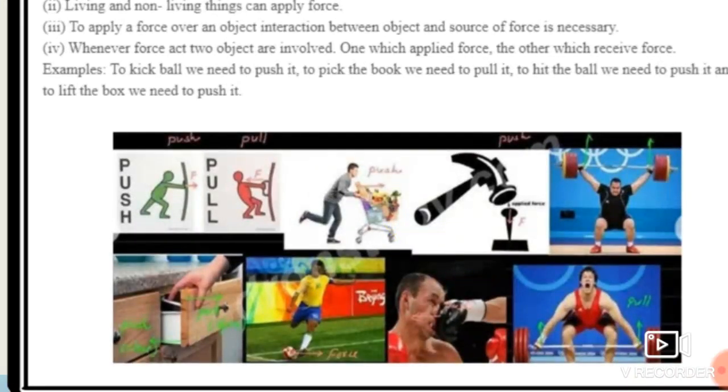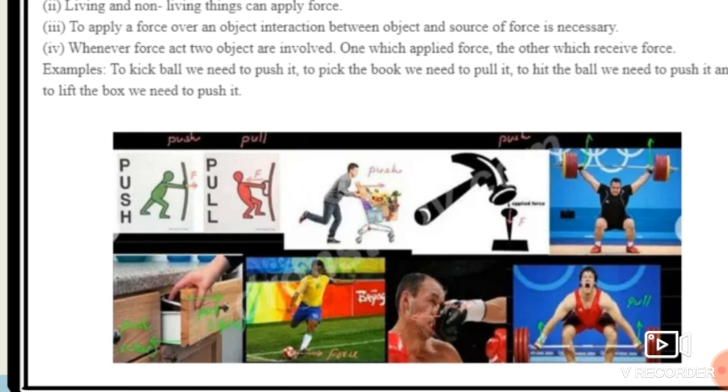Okay, here are certain examples. In the first example, see, the door is pushed by this person. In the second example, the door is pulled by one person. See, there are a lot of examples where forces are applicable. So, what do you mean by force exactly? Force is nothing but a push or pull action.